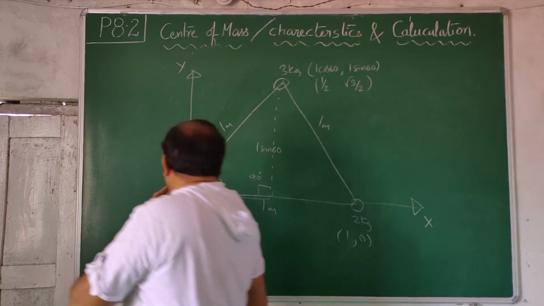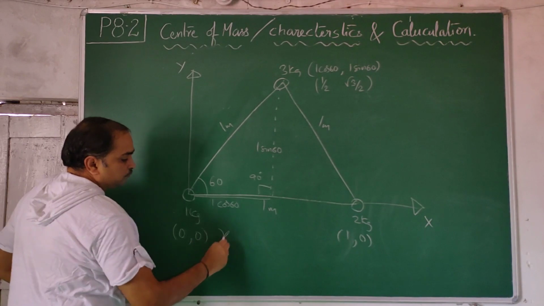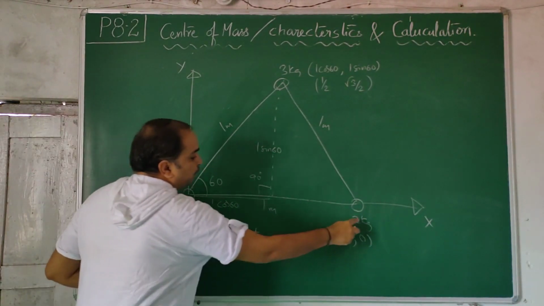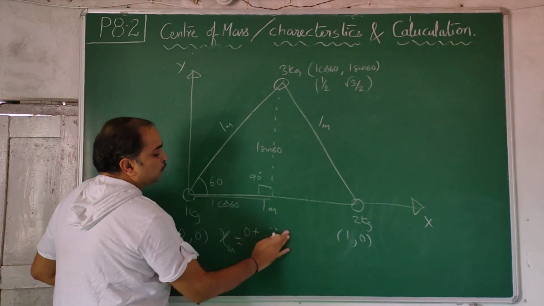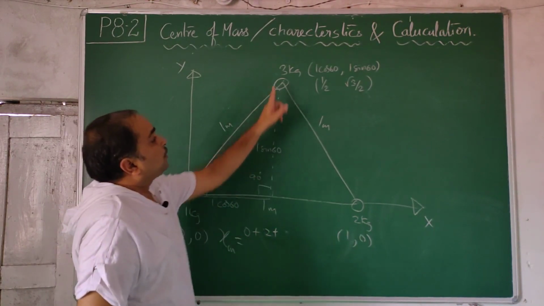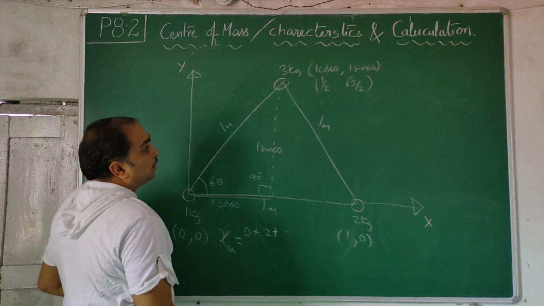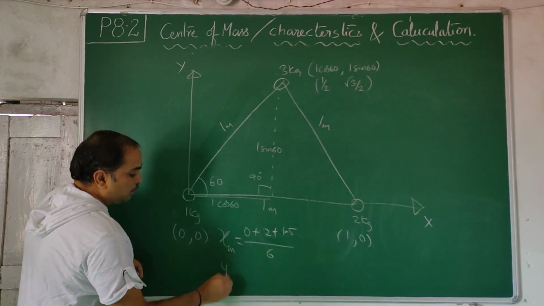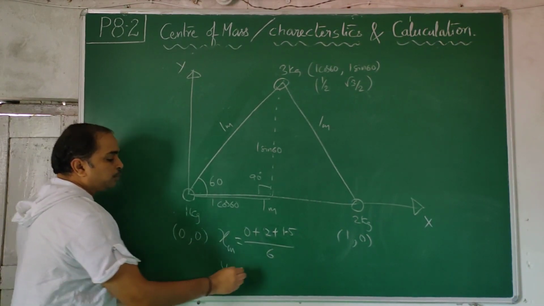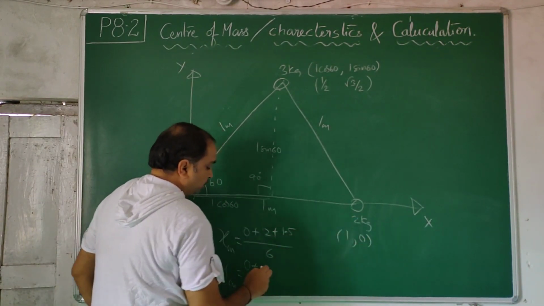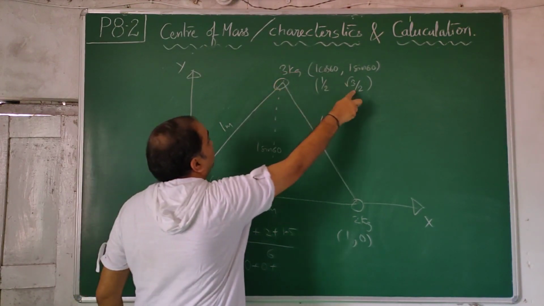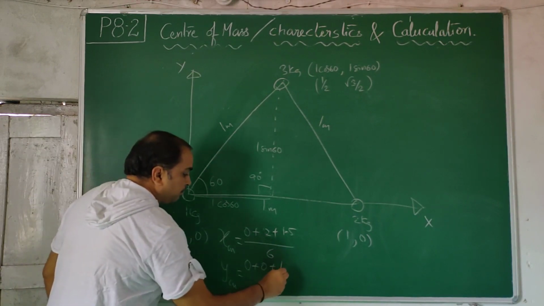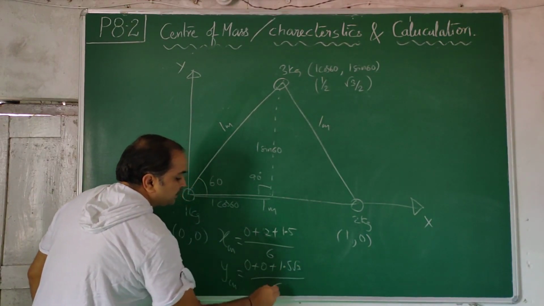Now XCM: m1 x1, 1 into 0, m2 x2, 2 into 1, that is 2, 3 into half, 1.5, divided by 1 plus 2 plus 3, which is 6. YCM: 1 into 0, 2 into 0, plus 3 into root 3 by 2, that is 1.5 root 3, divided by 6.